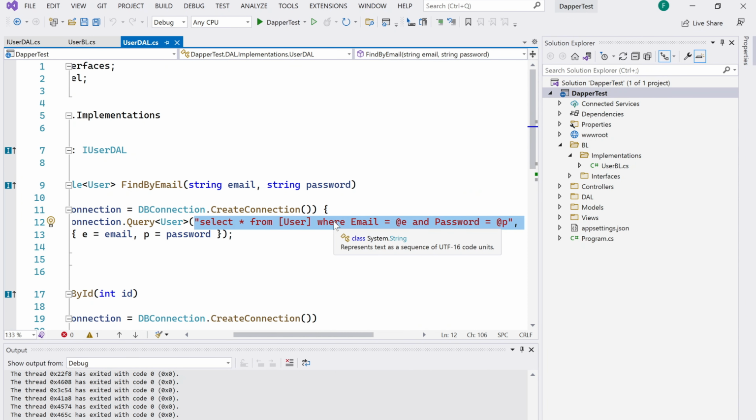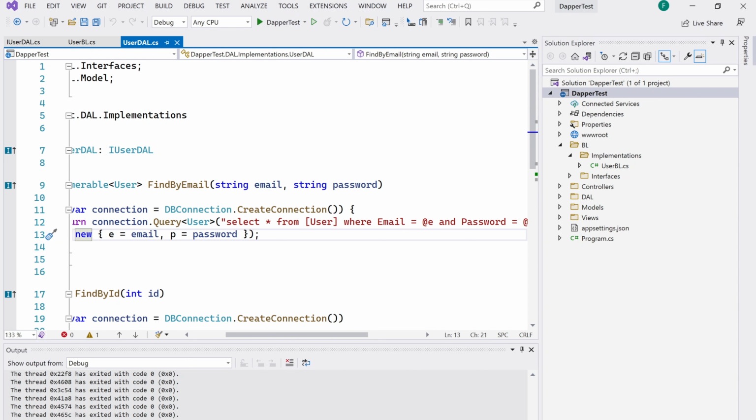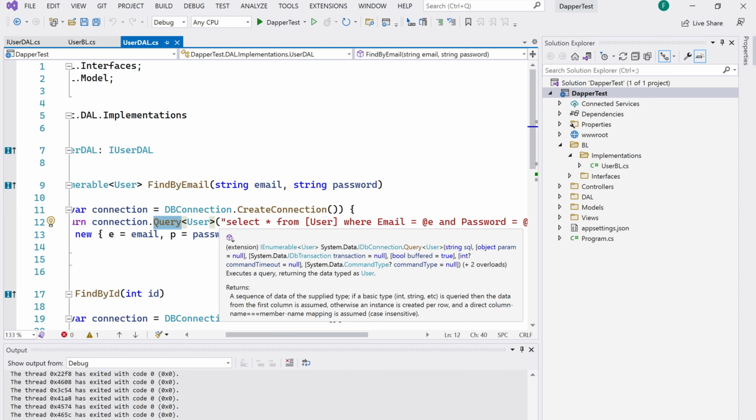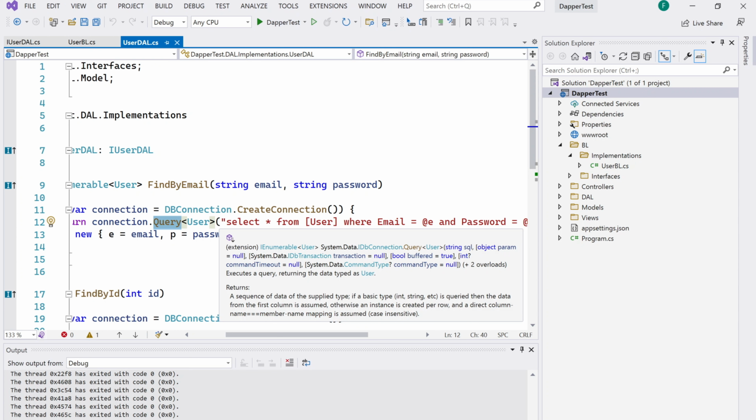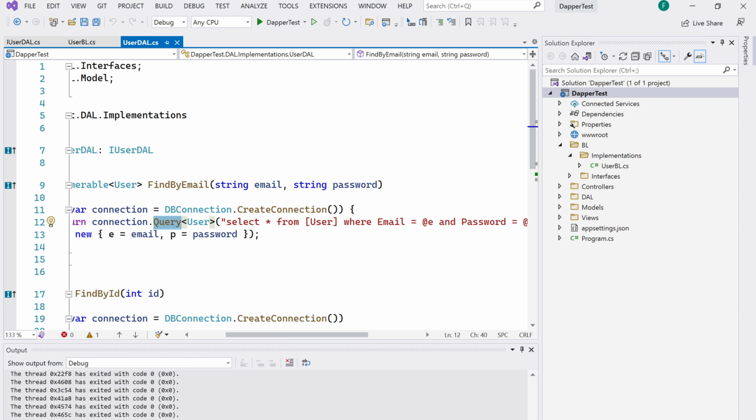I have SQL, I have parameters, and I pass the parameters as a second parameter to the query function. That's basically how Dapper works. But again, it doesn't actually matter. It's just the way Dapper passes parameters. If you use .NET queries, it's okay. If you use parameters, you are secure.